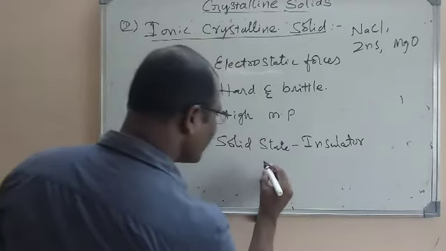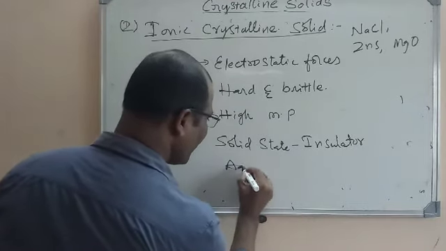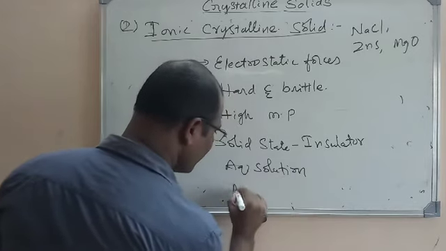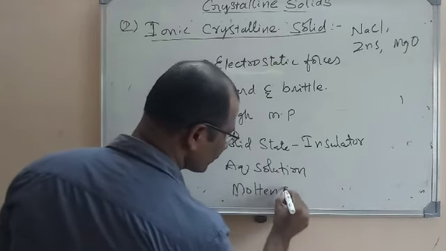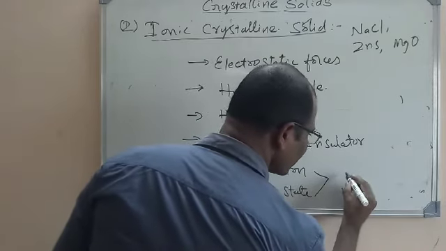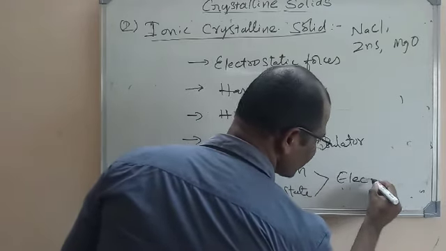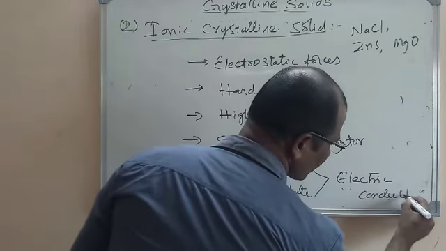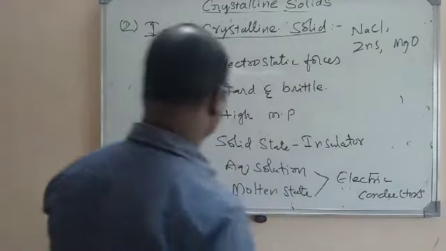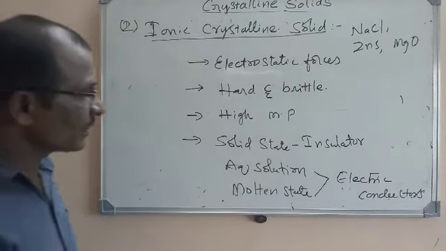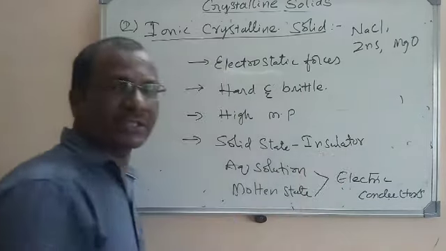But either in the aqueous solution or in the molten state, these will be electric conductors. So I am telling that ionic crystals in the solid state do not conduct electricity; they are insulators. Why?